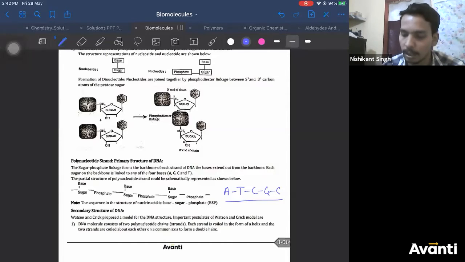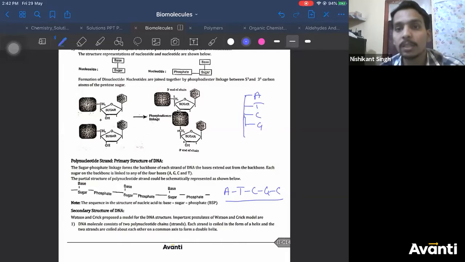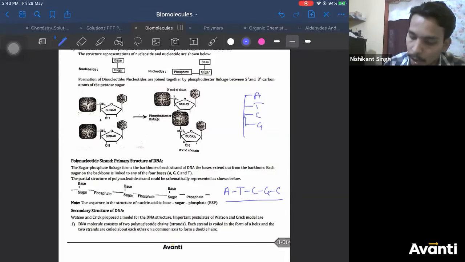Coming to secondary structure. When this long polynucleotide chain, adenine, thymine, cytosine, guanine, starts turning and folding like protein, it gives rise to secondary structure. So let's see the secondary structure of DNA.